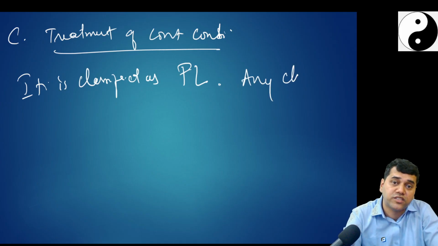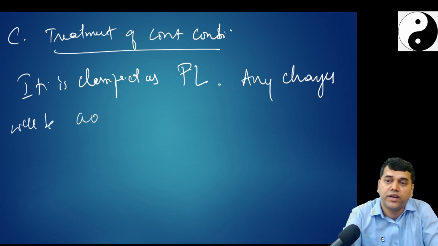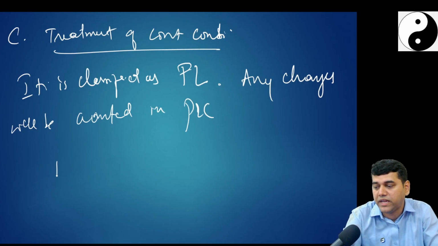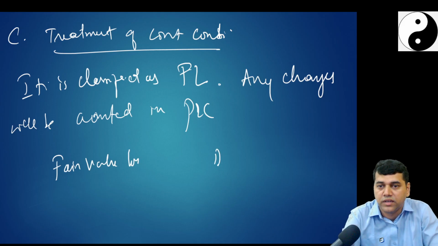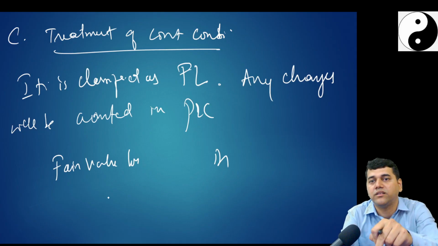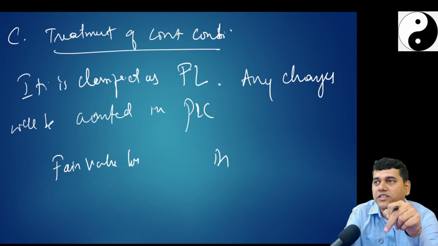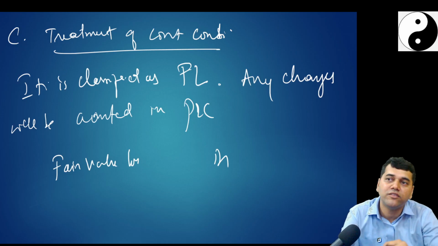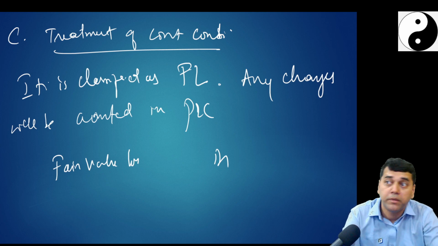Any changes will be accounted in P and L. So the accounting entry will be fair value loss debit, because you can't classify this at amortized cost, because it is at fair value, no. Have you calculated this contingent consideration by discounting the future cash flows? No, that's why it is the financial liability, but you cannot amortize it.